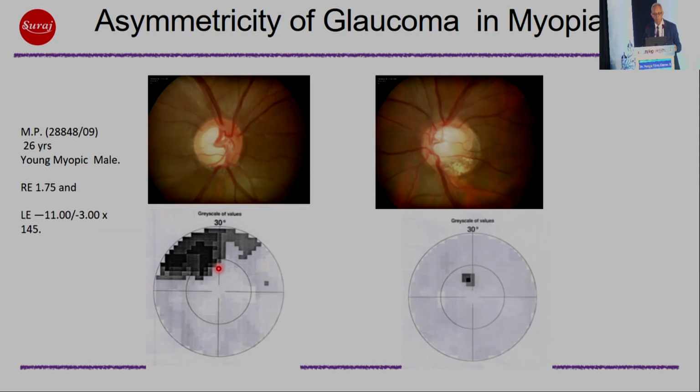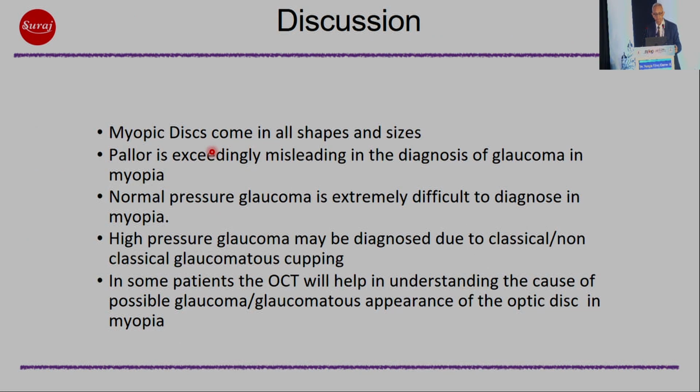and that is something that needs to be studied a little bit more. This is again asymmetry of glaucoma in myopia. The left eye had just very little glaucoma, and the right eye, which was actually a lesser myopic eye, had very significant glaucoma. So I am not able to explain this actually. But this is something that you can get in the odd patient.